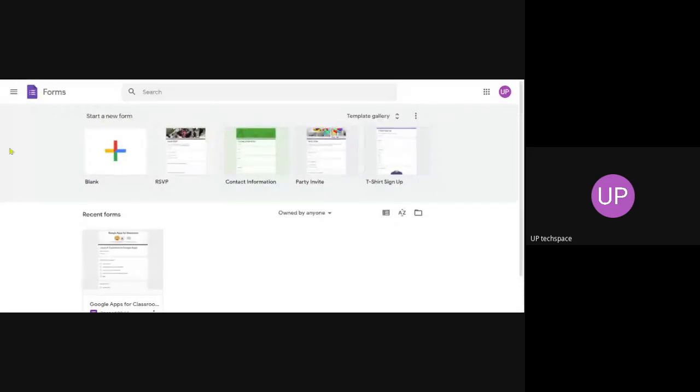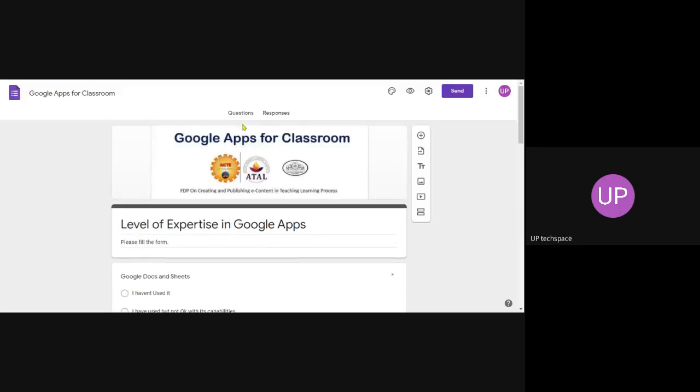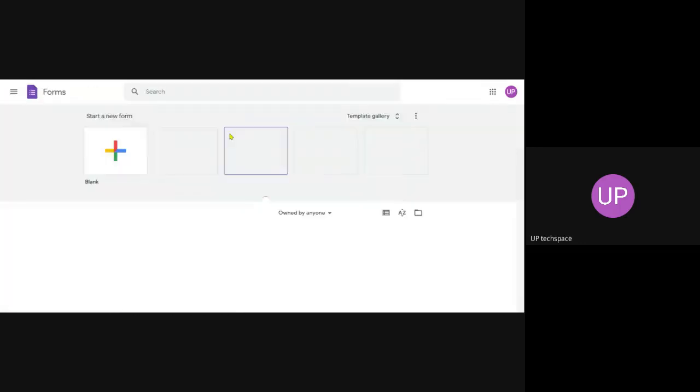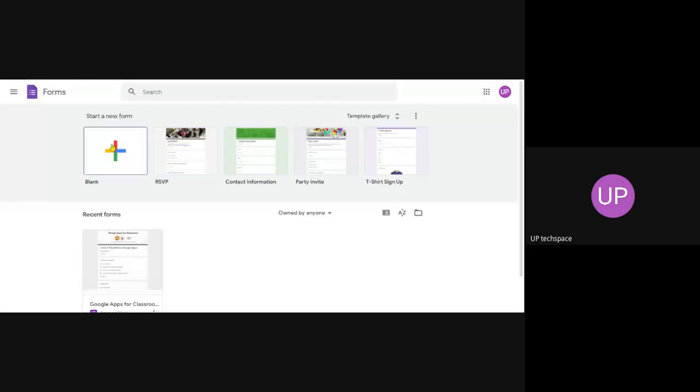There are many different templates, so you can have a blank template. If you need to put some kind of header text or header image, you have to click on some template other than the blank template. A blank template doesn't have an image on the top. That is a key point.